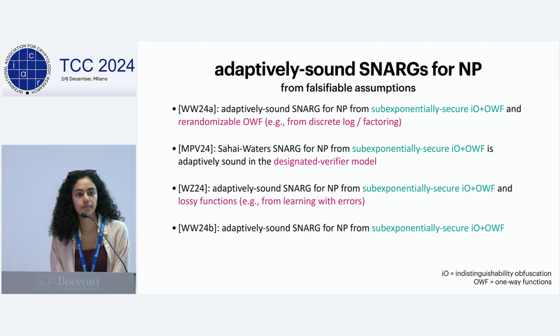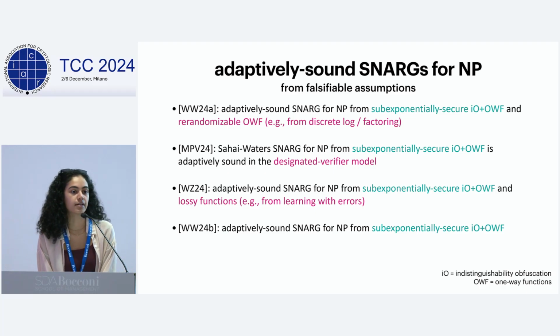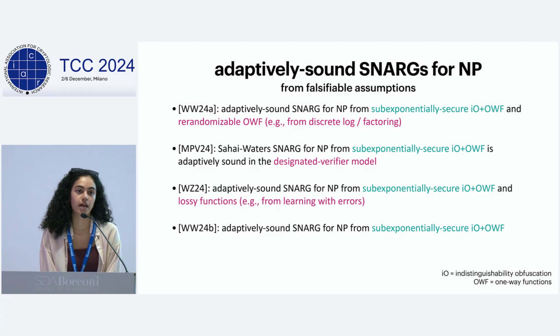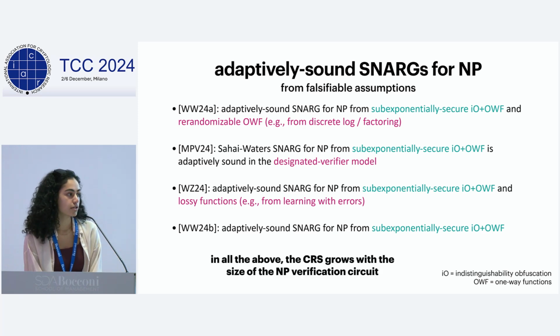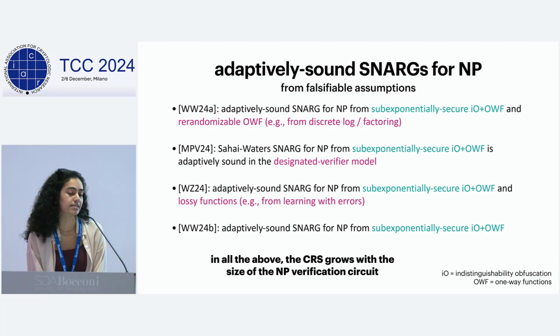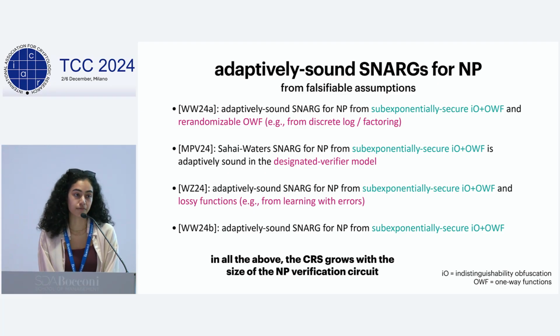We have follow-up work by Waters and Zhandry, which relaxed the algebraic assumption that's needed in addition to IO and one-way functions. And finally, work by Waters and Wu, which completely removes this. So now we have an adaptively sound SNARG from simply IO and one-way functions. However, one thing to note is that in all of the above constructions, the CRS grows with the size of the NP verification circuit for the language.